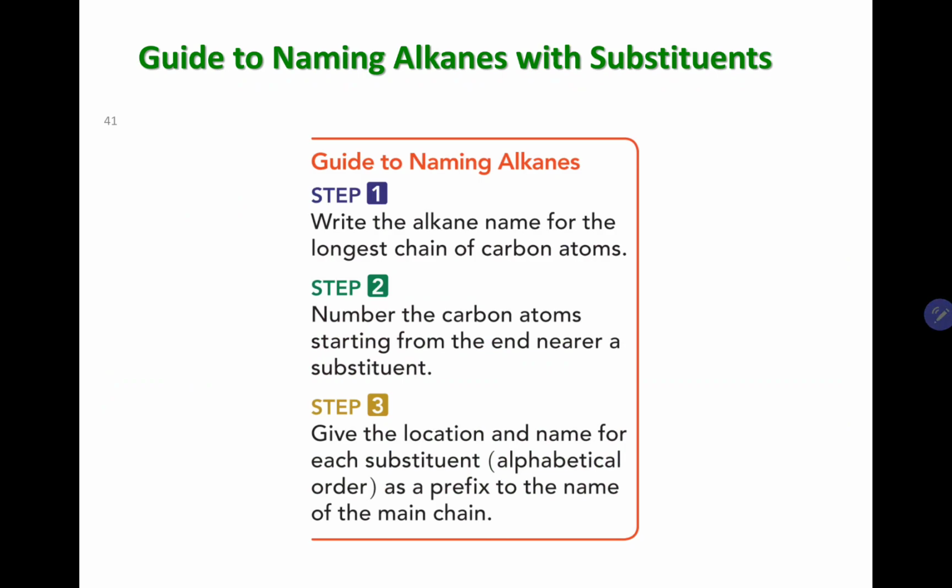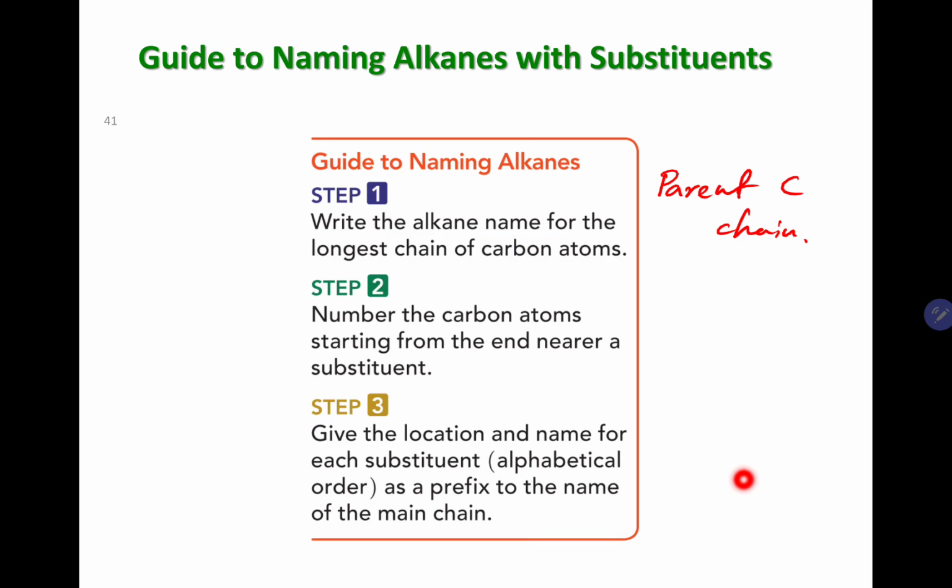When naming alkanes or organic compounds, what we should do first is find the parent carbon chain. This is a very important thing, finding the parent carbon chain. When naming alkanes with substituents, the first thing that you will do is find the parent carbon chain. So what is the parent carbon chain?